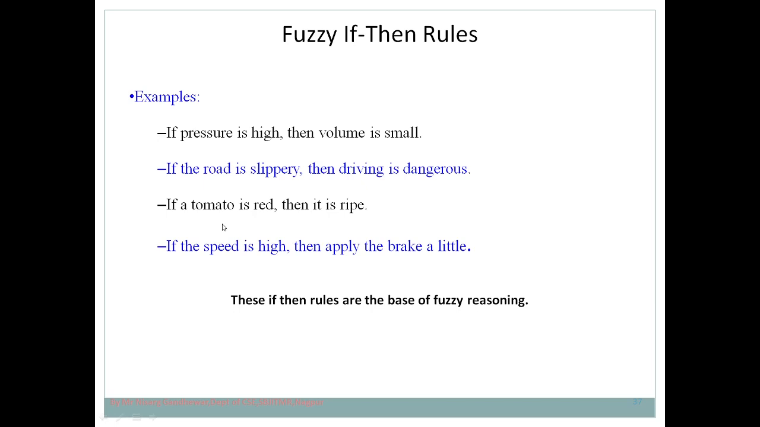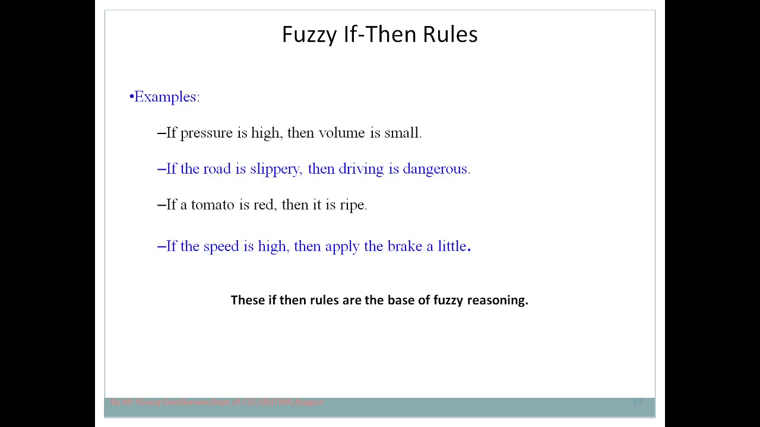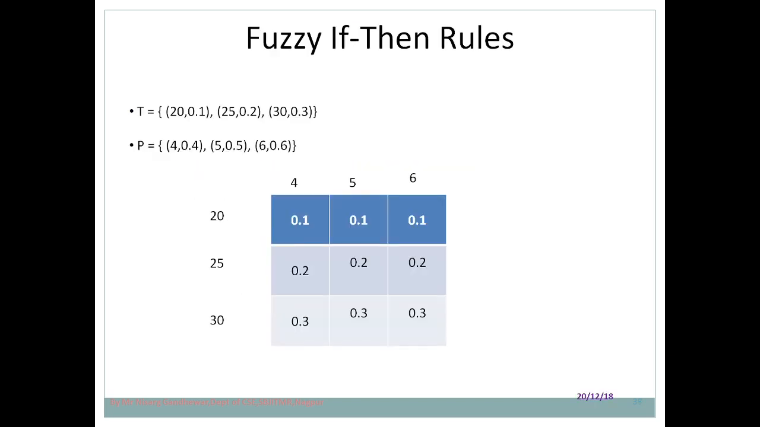These can be used in different fuzzy systems, and these if-then rules are the base for fuzzy reasoning. Fuzzy reasoning means you have to take a decision, and in order to take a decision you need to use particular rules. So this is what a fuzzy rule is. It is also called a fuzzy implication, or a fuzzy conditional statement. Now the next thing is the matrix representation of these fuzzy if-then rules.